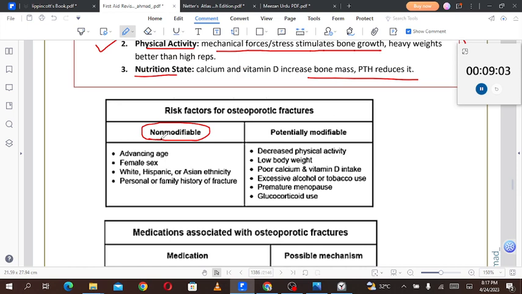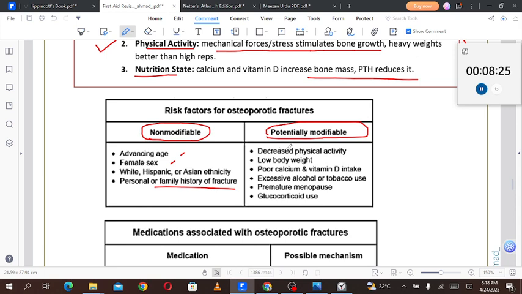There are some non-modifiable risks which you can't change, and then there are potentially modifiable risks as well. So non-modifiable risks include advancing age, female sex, white, Hispanic, and Asian ethnicity, and personal or family history of fracture. Why is family history of fracture important? I don't know, but even if there is a personal history of fracture, or the person belongs to a family of people who have frequent fractures, like a family of stuntmen, that is a non-modifiable risk factor. He can't change his family.